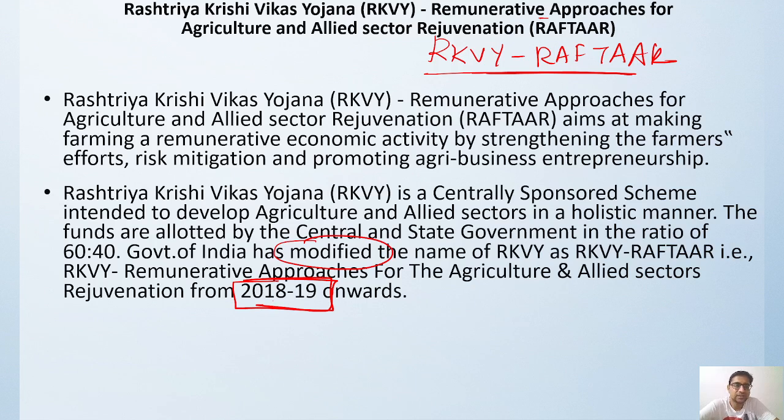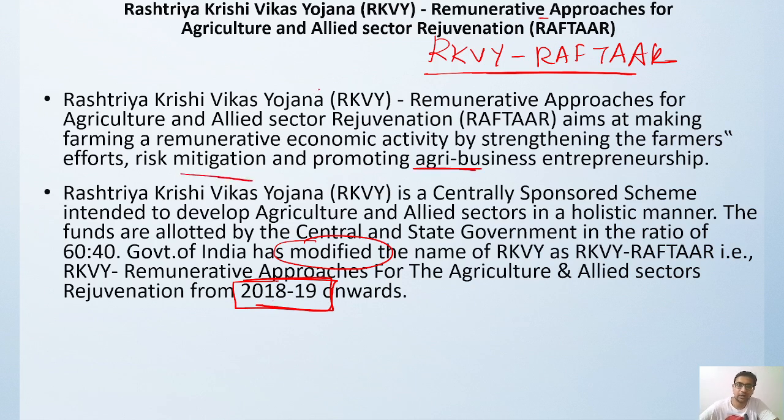The main focus is how we can make our farming more and more remunerative, so it can create more and more revenue, more remuneration for the farmers, and how we can boost the economic activity, and how we can strengthen our farmer. Okay, and how we can mitigate the risk and promote agri business.